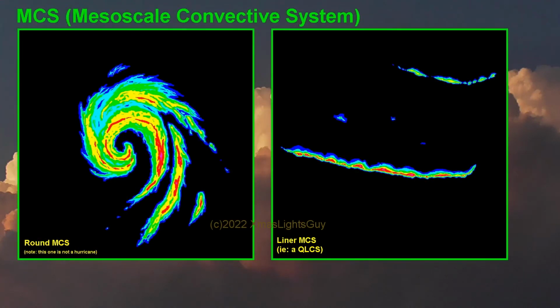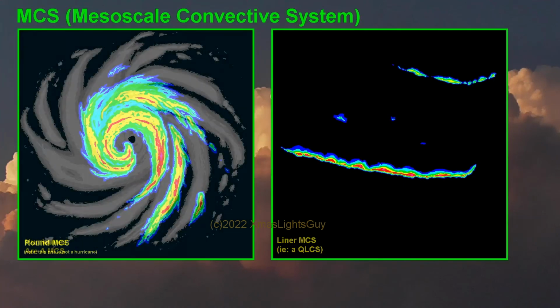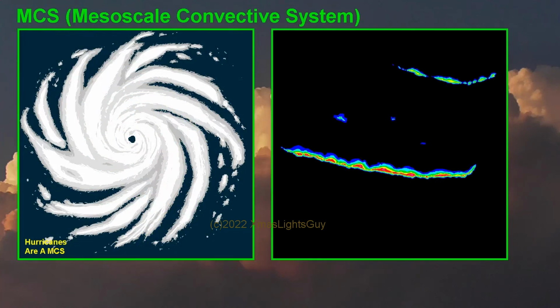MCS. MCS stands for Mesoscale Convective System. This is a somewhat general term for a long-lasting organized complex of convective storms. They can take on a round or linear shape. A QLCS is one example of a form of MCS. A hurricane is another.